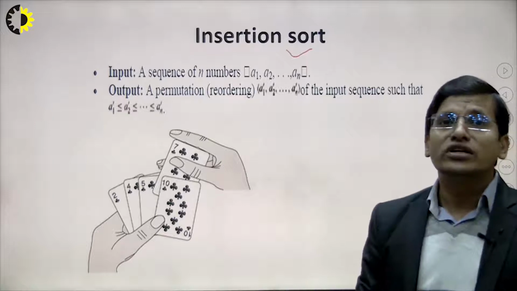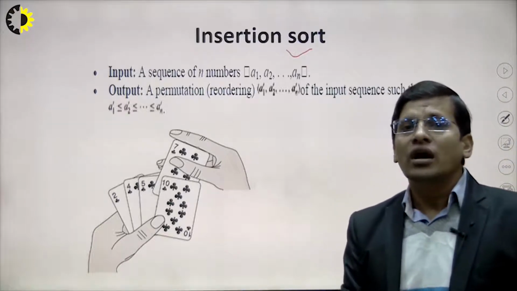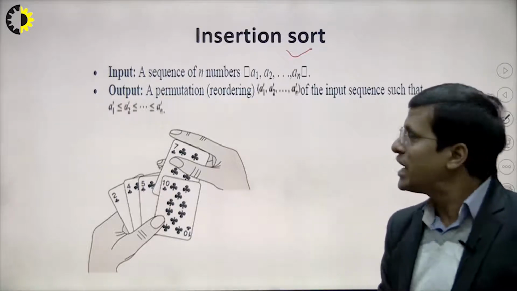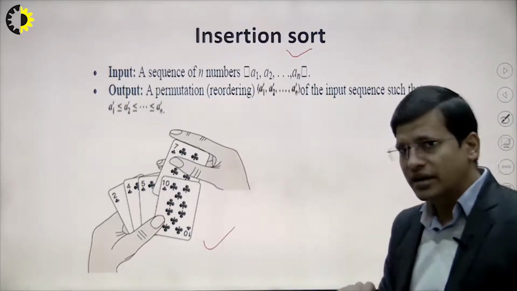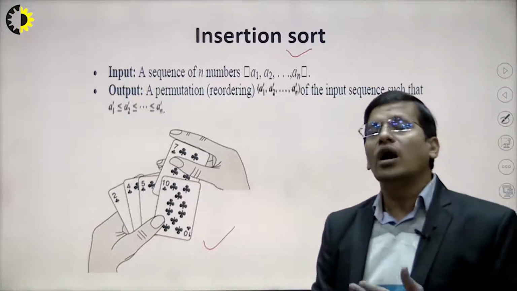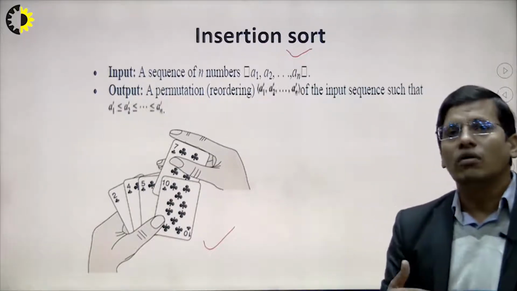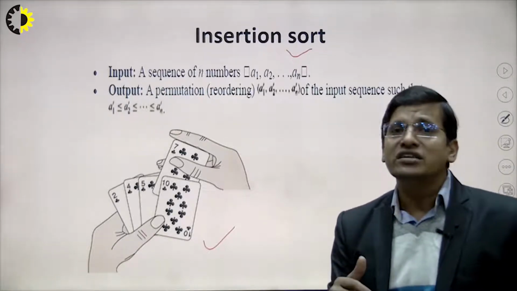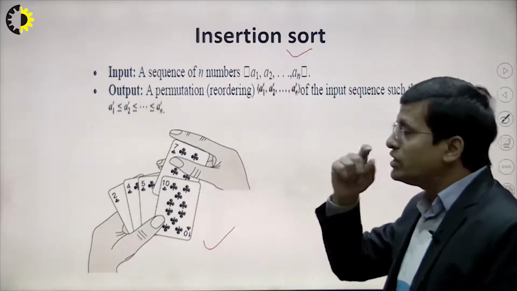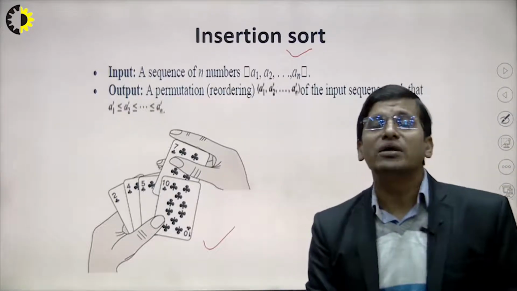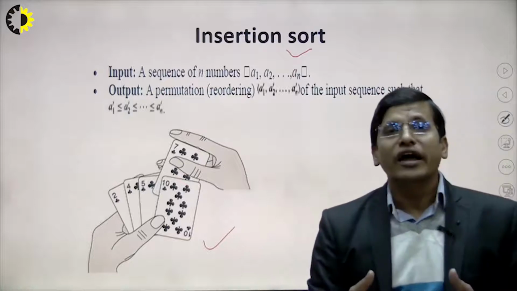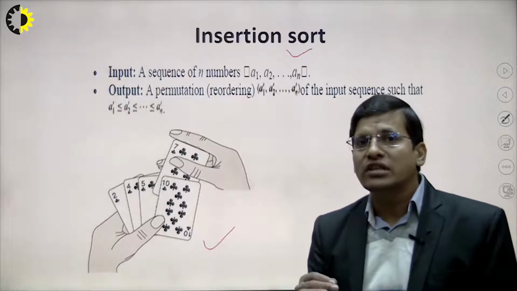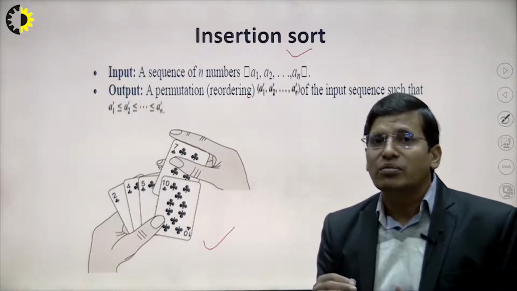I am going to consider insertion sort, because insertion sort is one of the sorting algorithms, and it is one of the simple algorithms, based on the arranging of cards. Most people don't know how we are arranging cards. If you are arranging playing cards, that is based on insertion sort. In insertion sort, we have some random number of cards, and now we are trying to sort these cards on the basis of their arrangement.